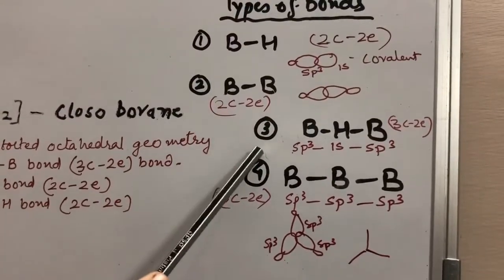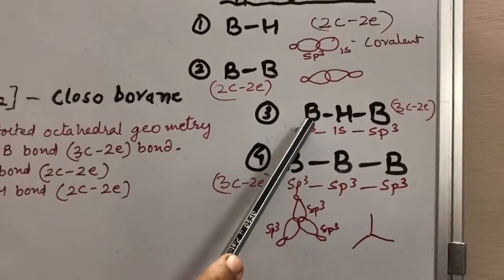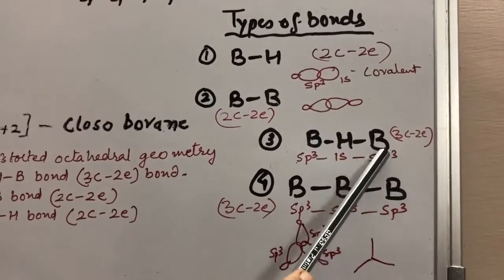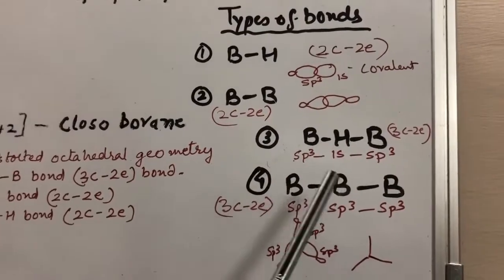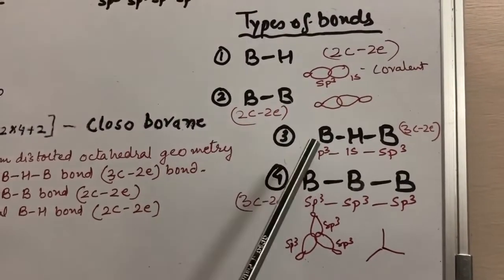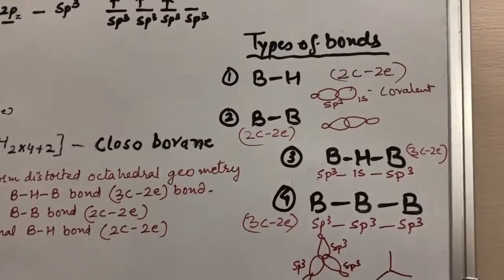In this, sp3 hybrid orbital of boron and this sp3 hybrid orbital of boron overlap and form a covalent bond here. Again, the third type of bond is the BHB bond. 1 sp3 hybrid orbital of boron and 1s of this hydrogen and sp3 hybrid orbital of this boron, they overlap and they form a bond. Here 1 sp3 hybrid orbital of boron is vacant, no electron in it, so it becomes a 3-centered 2 electron bond.